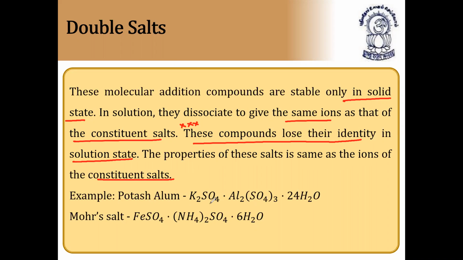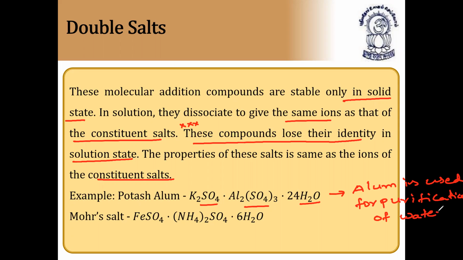Example, potash alum. Potash alum is used for purification of water. It is also called alum, a double salt. Double salt means it contains two salts. Potassium sulfate, aluminum sulfate, dot 24 H2O, with water of crystallization.